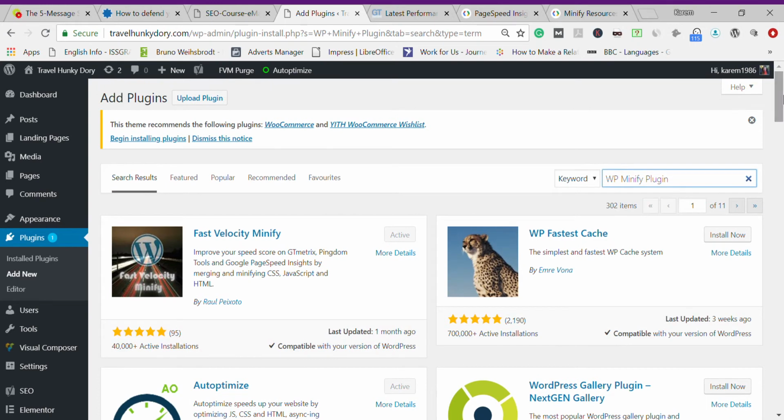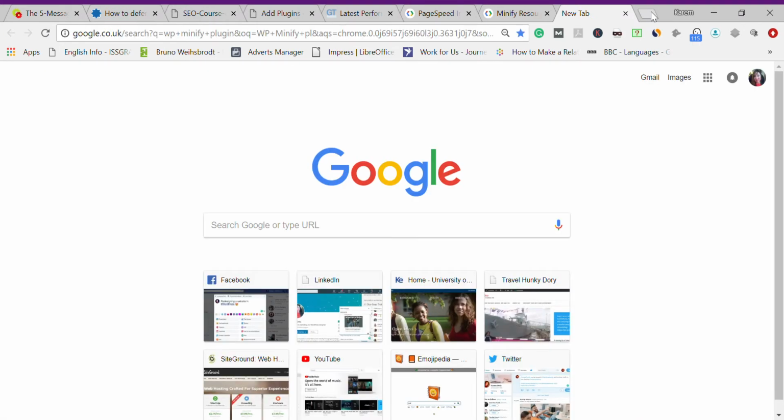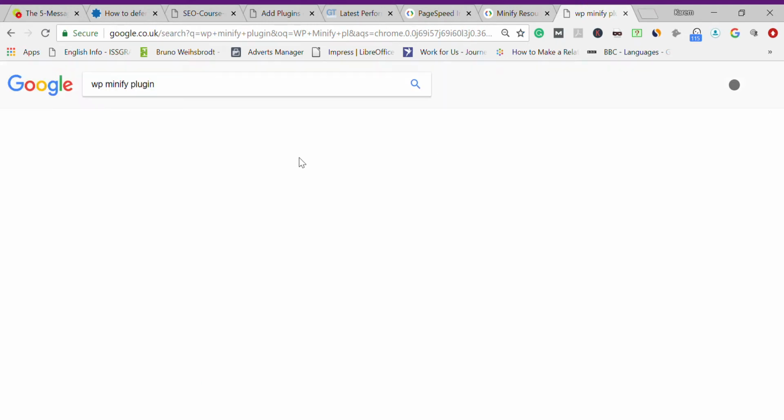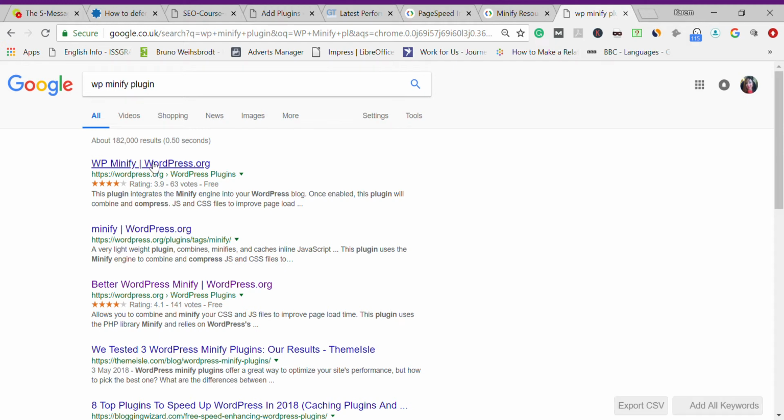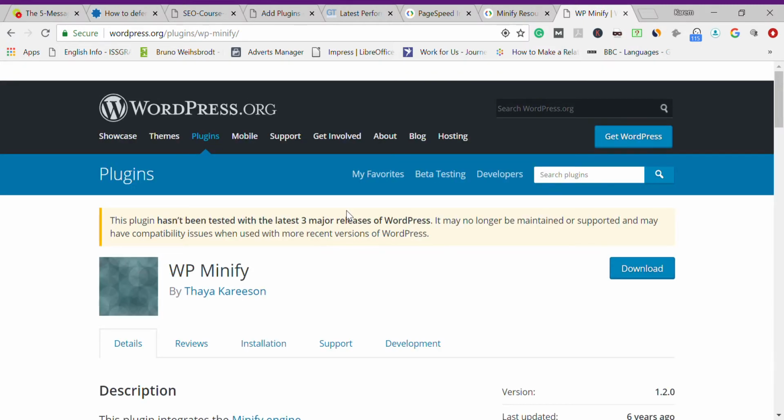That plugin that they recommend, which is WordPress Minify, I will show you here on the search. If we go to search, you will see that this plugin hasn't been updated. Okay, there it is.